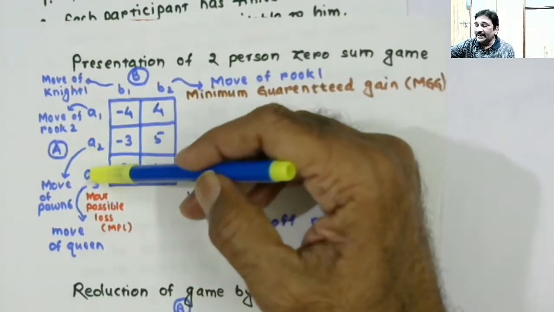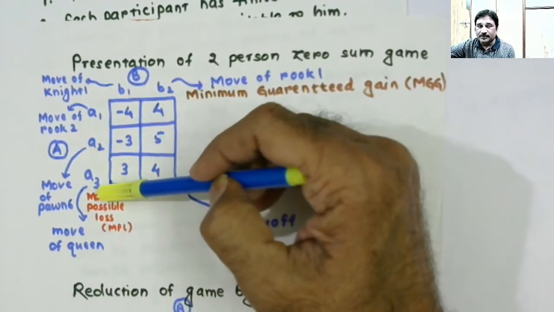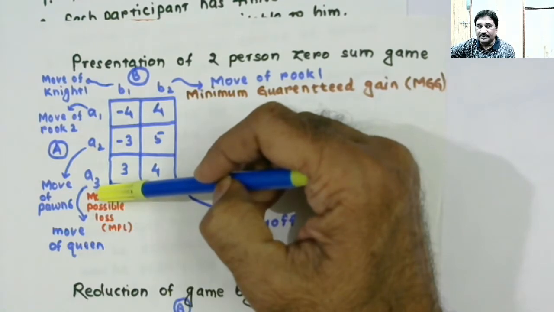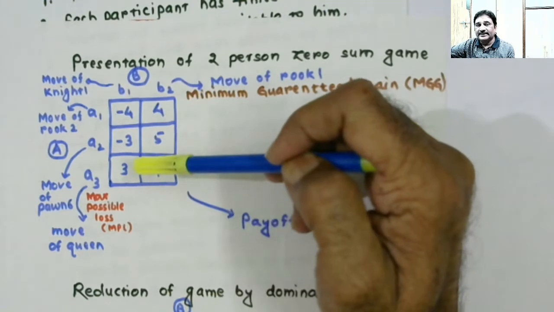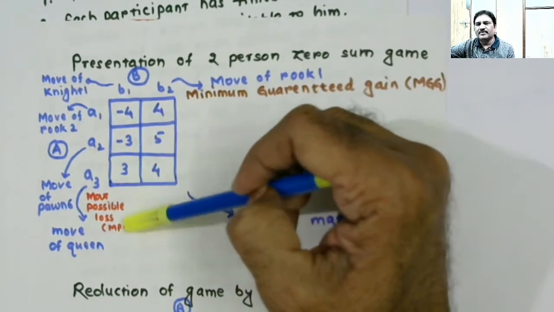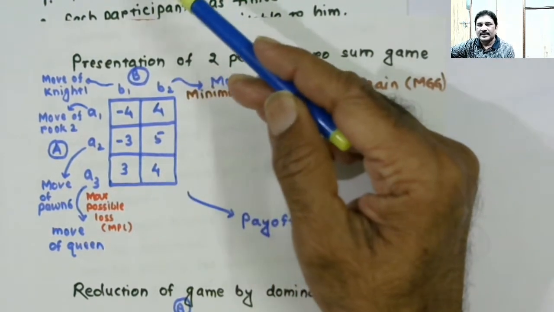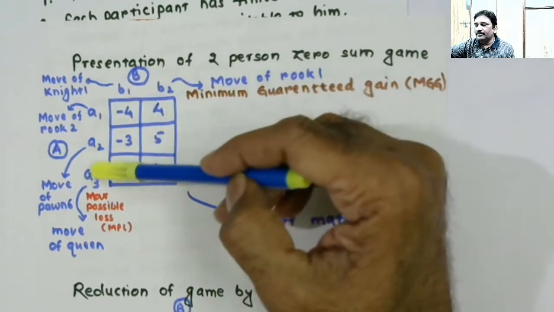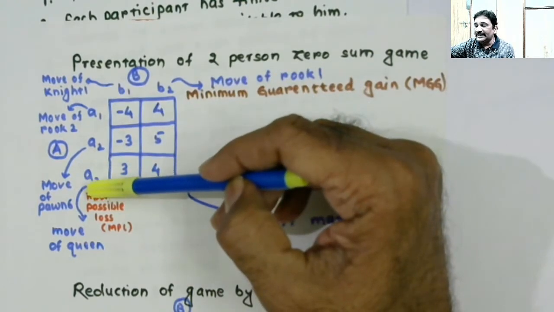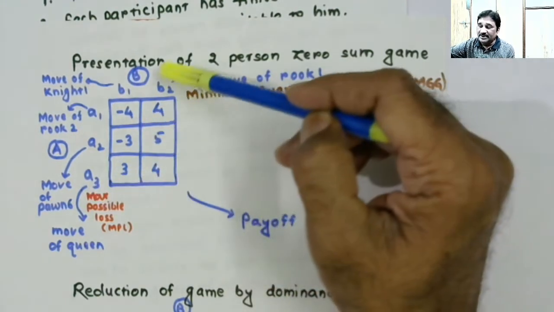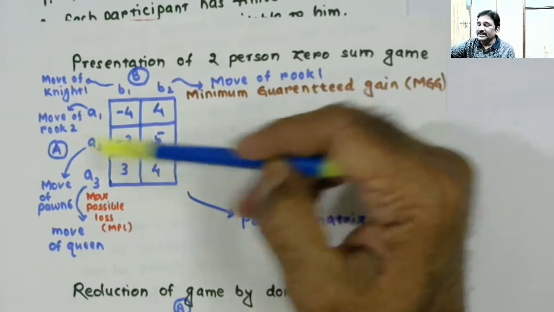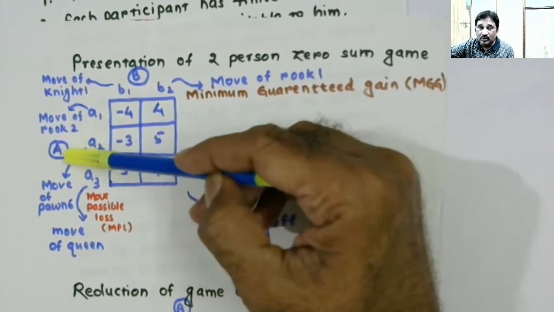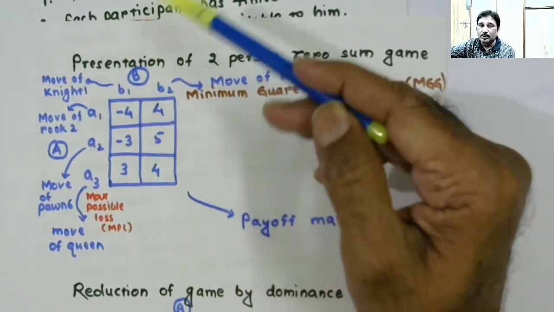If player A plays A3 and player B plays B1, then A will gain 3 and B will lose 3. And if in response to A3, player B plays B2, then player A will be winning 4, and player B will be losing 4.